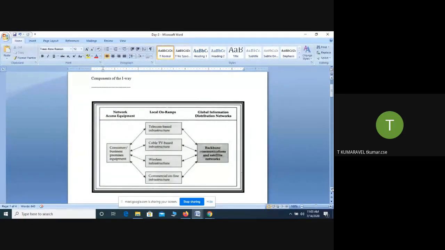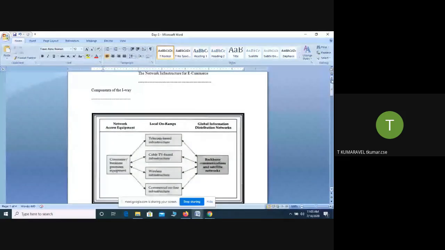Suppose I am doing normal business, you can choose the client server model, in which the organization provides services to the end user. That's all we have seen in the last session.